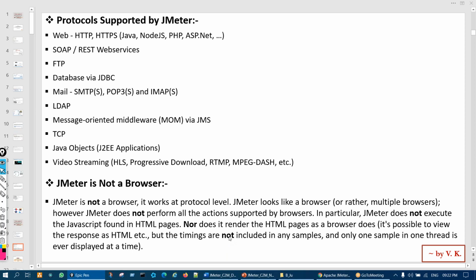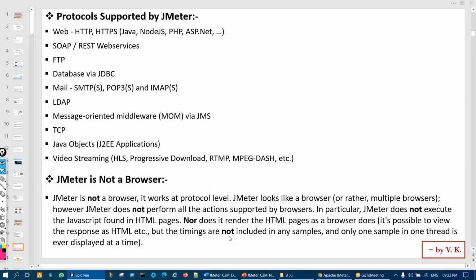So it's not a browser, correct? It behaves as a browser. Remember, it looks like a browser, means it behaves as a browser, but it's not a browser.